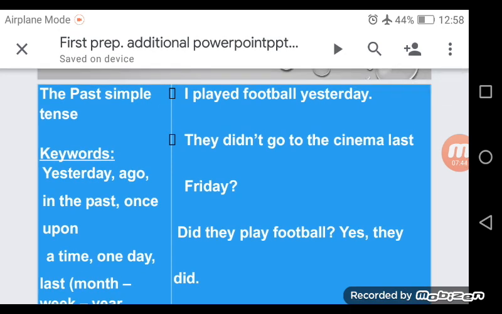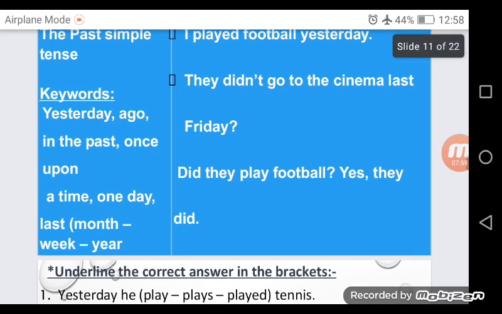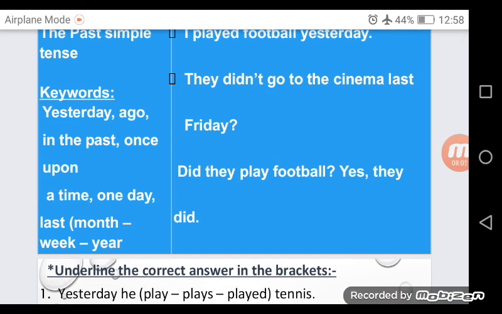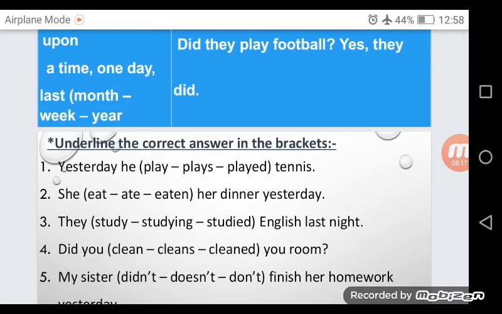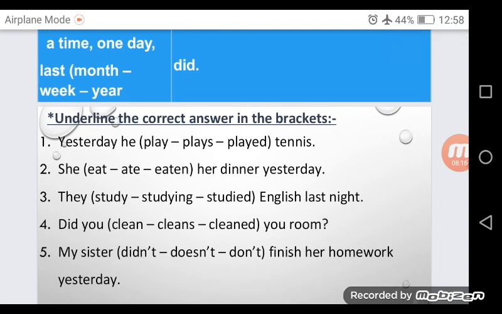Look at the column on the left again, the past simple tense. This is the title of the tense. Then we have keywords: yesterday, ago, in the past, once upon a time, one day, last, last month, last week, last year. All these words tell us about the past. Now let's do some exercises on the past simple. Underline the correct answer in the brackets.